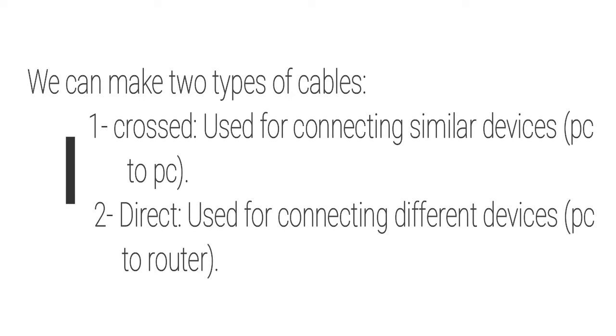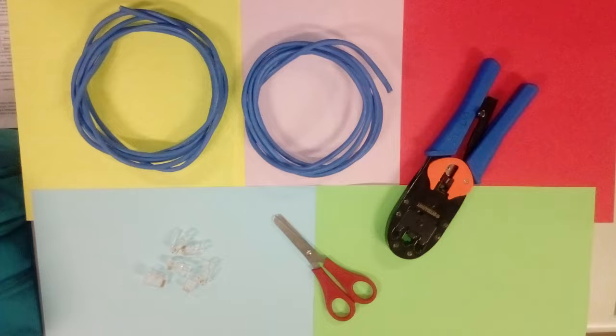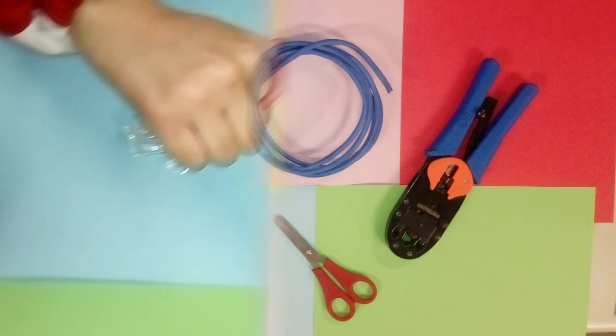In this case we will make the cross cable. Material: 4 meters UTP category 5, 4 RJ45 connectors, crimping tweezers, cable tester and scissors.